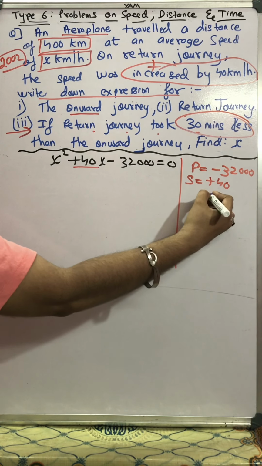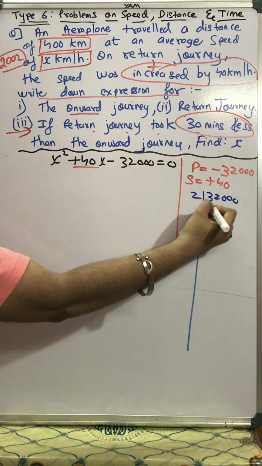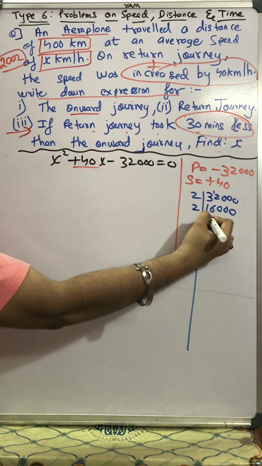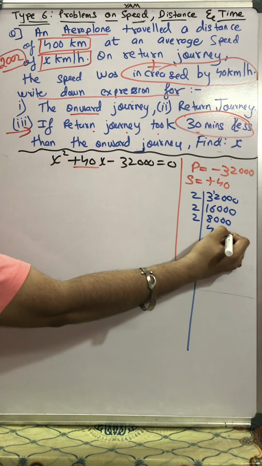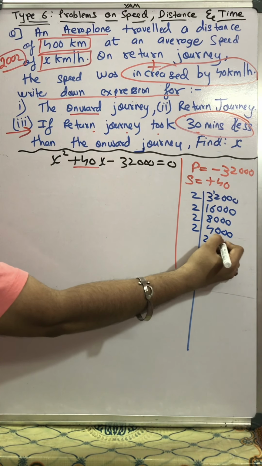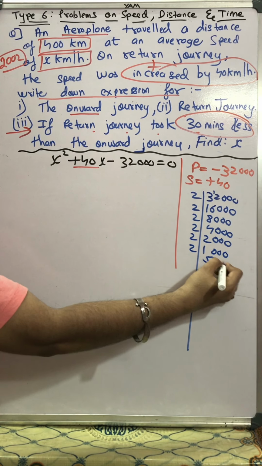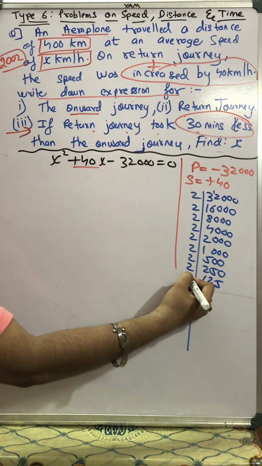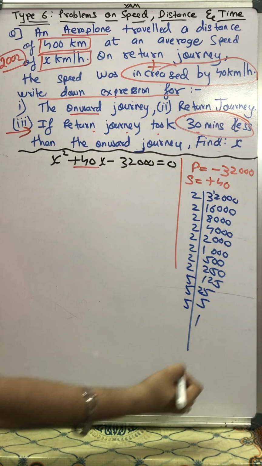Such a small number, yes, 32,000. Okay, 2 1s are 2, carry 1, 2 6s are 12, and 3 zeros. 2 8s are 16, 3 zeros. 2 4s are 8, 3 zeros. 2 2s are 4, 3 zeros. 2 1s are 2, 3 zeros. 2 500s are, 2 250s are, 2 125s are, 5 25s are, 5 5s are, 5 1s are.